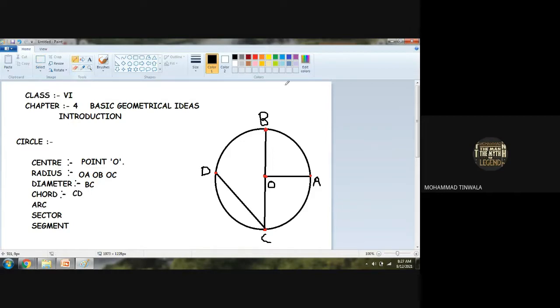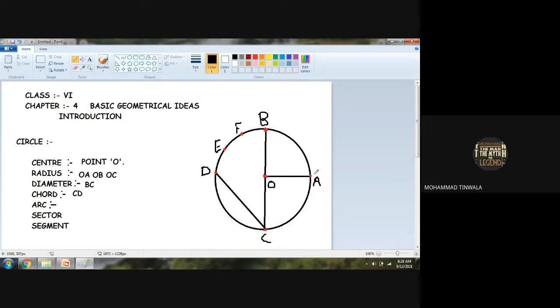Now for an arc, if I take this point here and this point, I will name one E and the other F. If I ask what the arc of the circle is, an arc can be this also, C to D. This is also known as an arc.